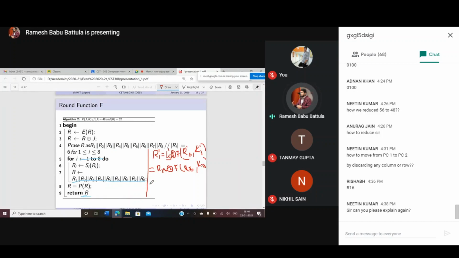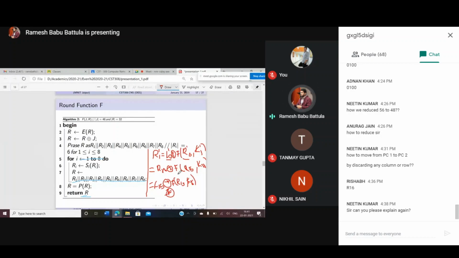Suppose you have the R16 value. The R16 value is going to be rewritten as L15 XOR F of R15 comma K16, XOR what else is there?